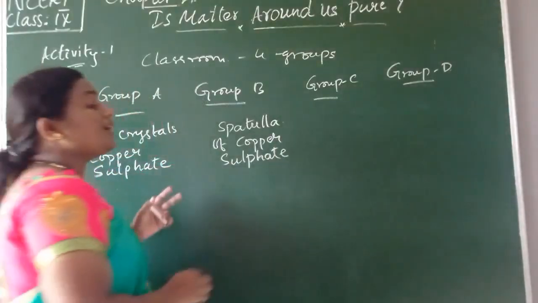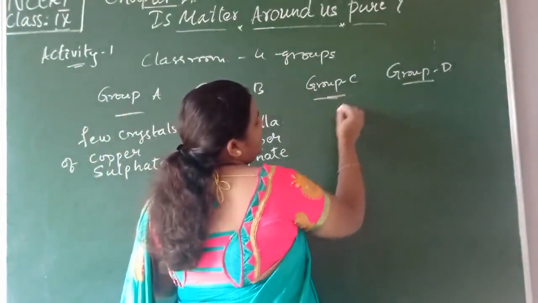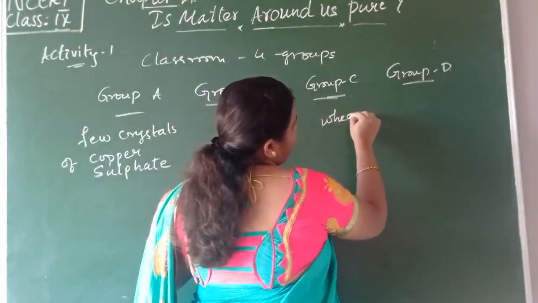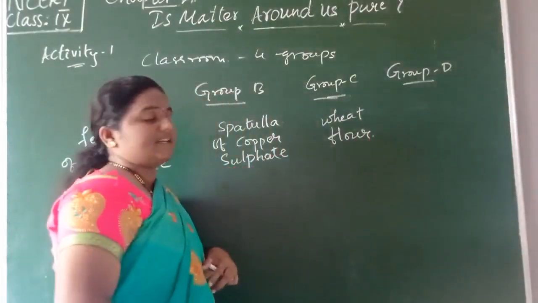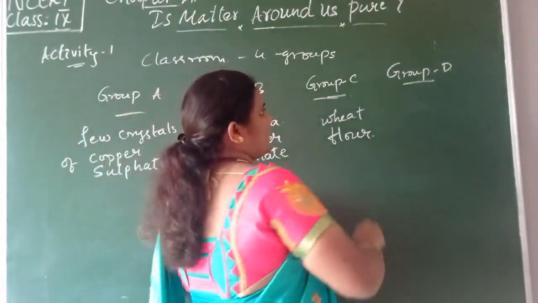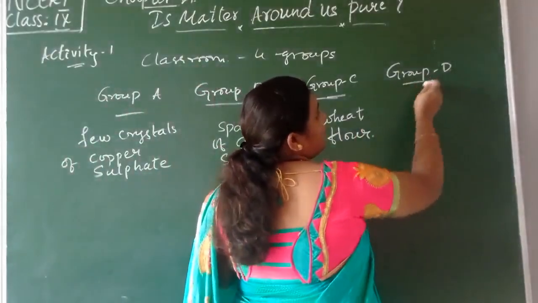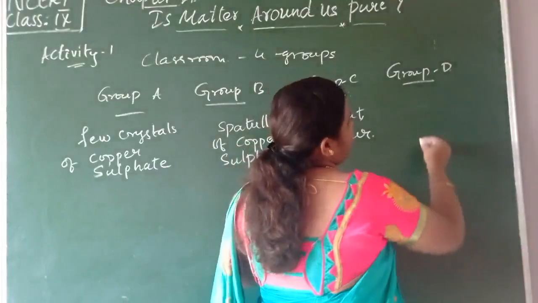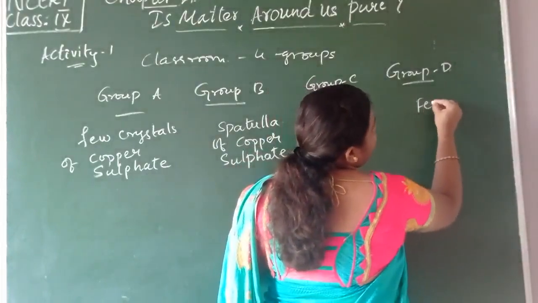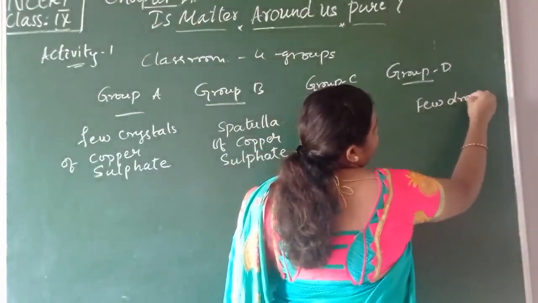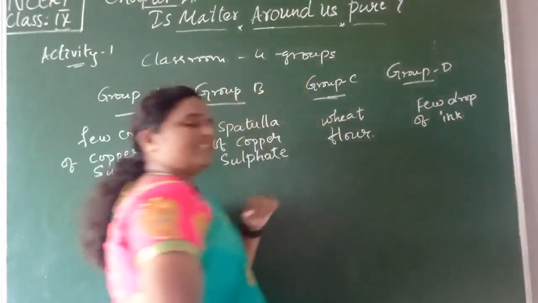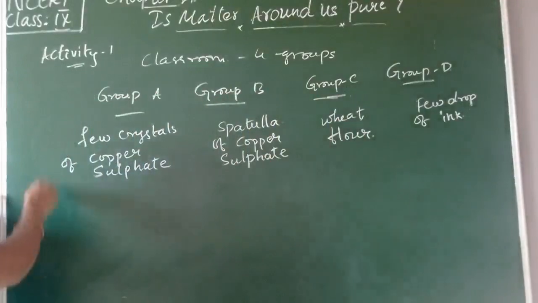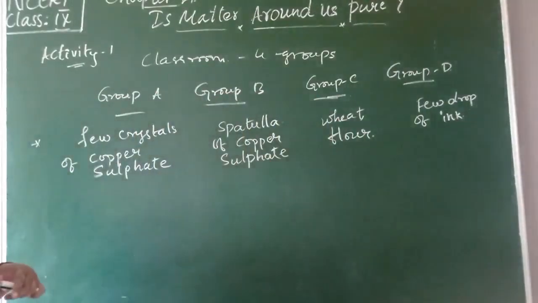Then for group C, we will give wheat flour, or chalk piece powder we can take. Then for group D, we will give a few drops of ink.